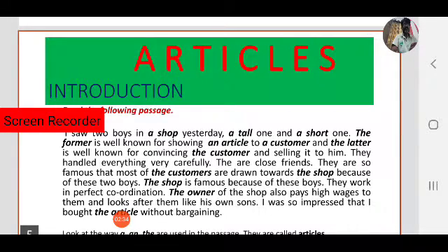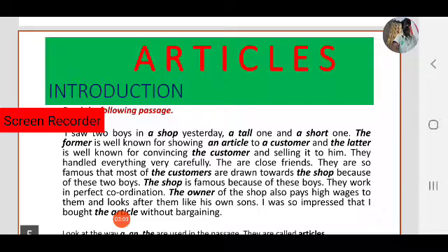They are also so famous that the most of the customers are drawn towards the shop because of these two boys. The shop is famous because of these boys. They work in perfect coordination. The owner of the shop also pays high wages to them and look after them like his own sons. I was so impressed that I bought the article without bargaining.